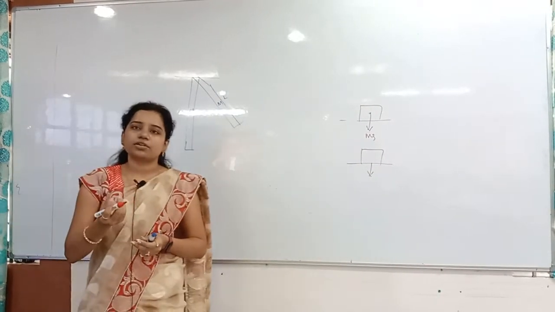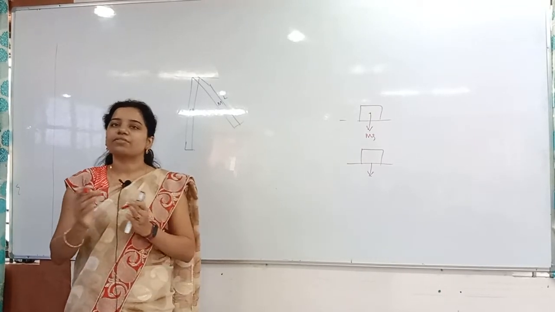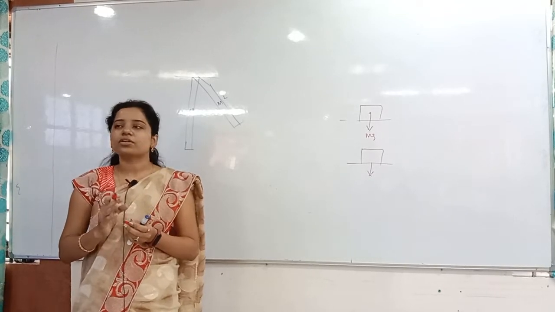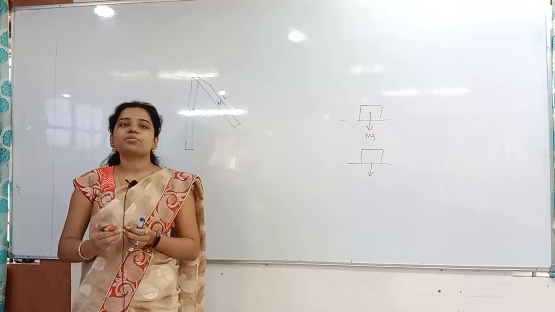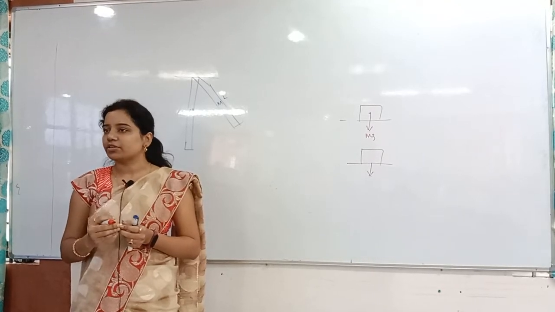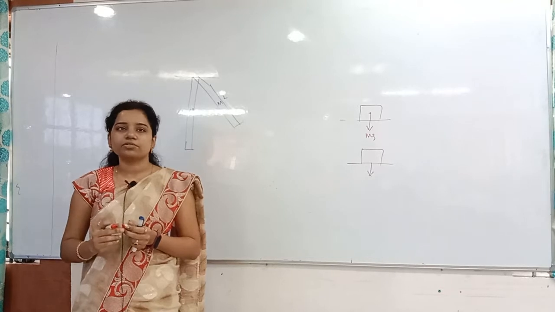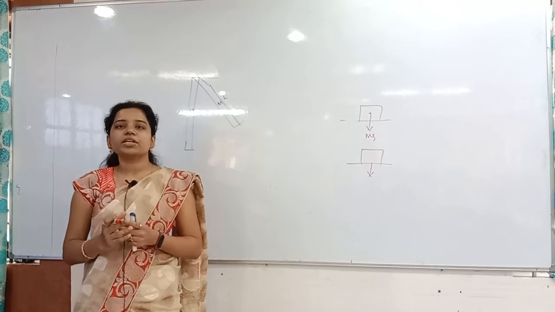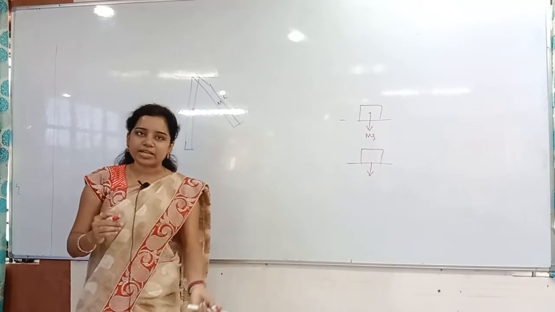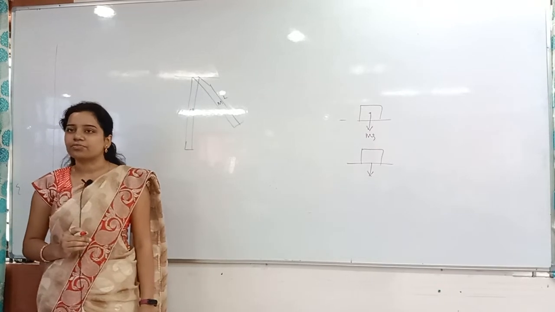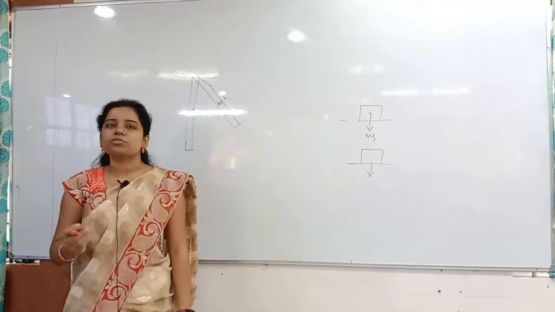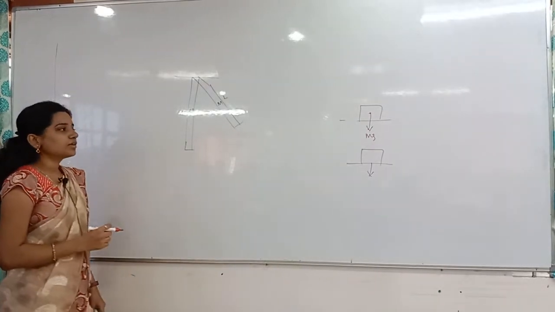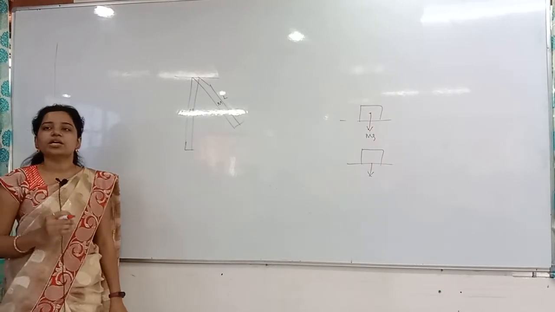You will also get that topic in center of mass, and center of gravity are different. Where the whole mass of the body is concentrated, we call that the center of mass. Where the weight of the body is acting, we call that the center of gravity. For smaller bodies, both will be the same. For huge bodies, they will be different. Almost for all the bodies we discuss, center of mass and center of gravity are at the same point, so the weight will act from the center of the body.